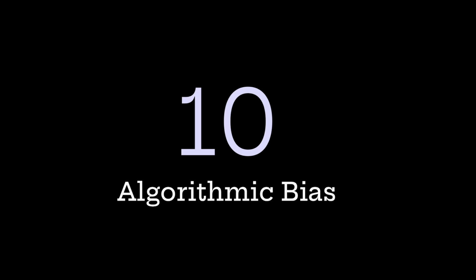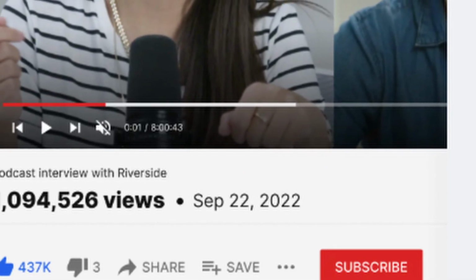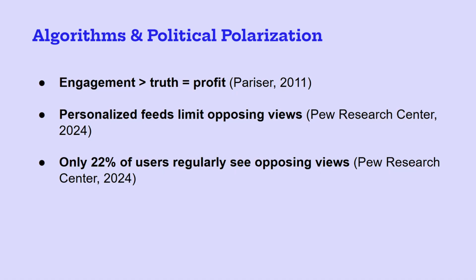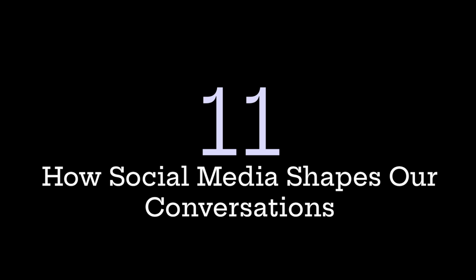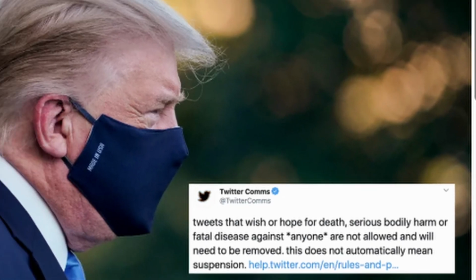Now, algorithms drive what we see, not based on the truth, but engagement. That means sensational or extreme content gets rewarded, even if it's false. This builds what we discussed in Week 3 as ideological filter bubbles. Pew found that only 22% of users regularly see opposing views, which can make polarization worse and discourage civil discourse. Our political discourse has changed. On platforms like X, discussions turn hostile fast.